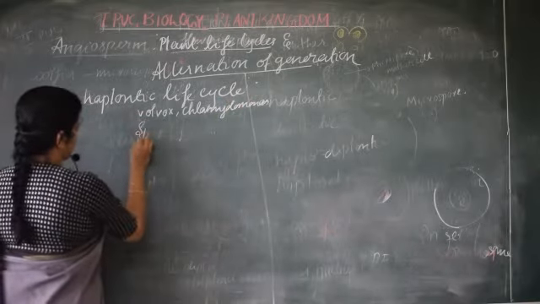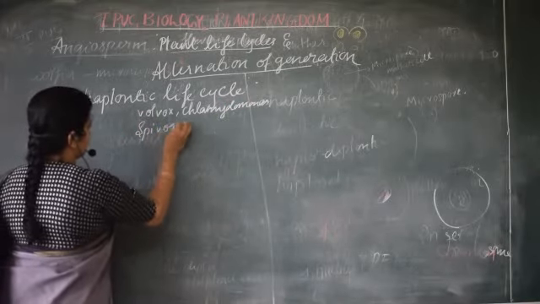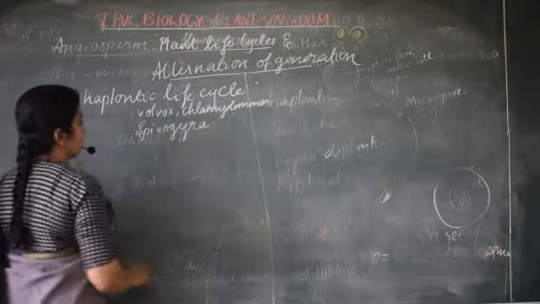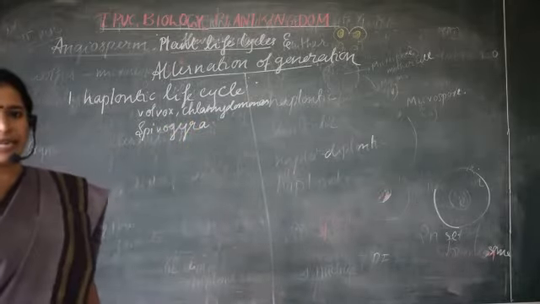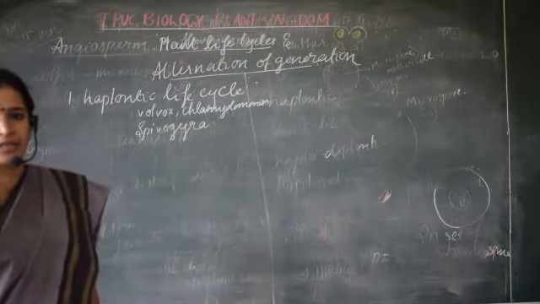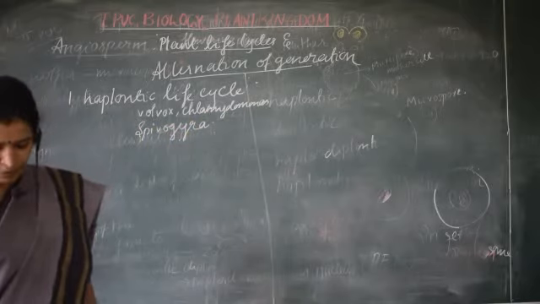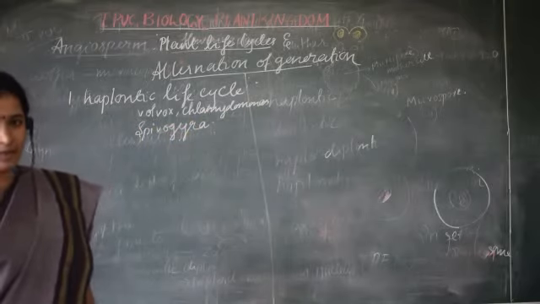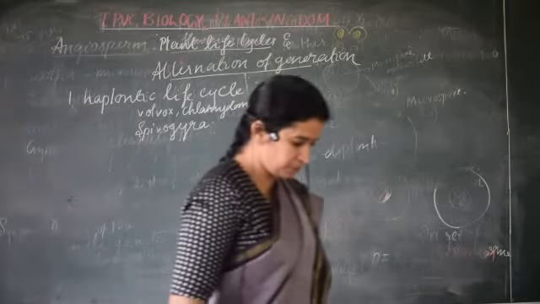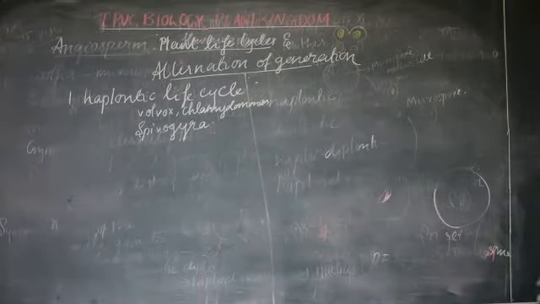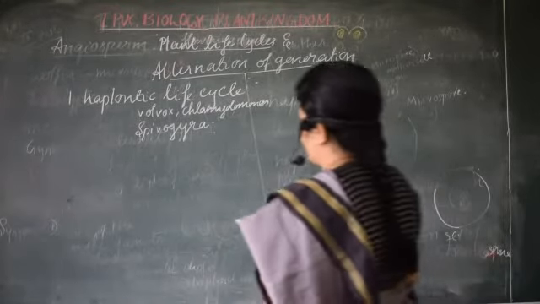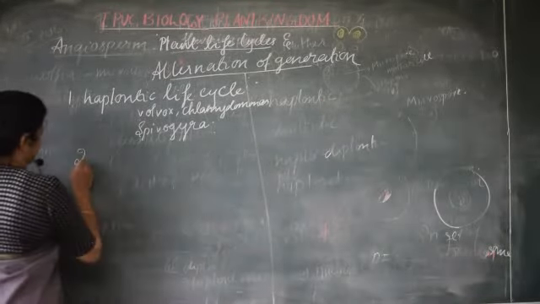So mainly it is found in algae, but not all algae will show this type of haplontic life cycle. Then second one,